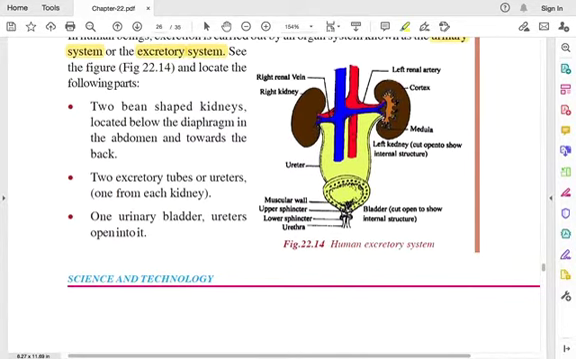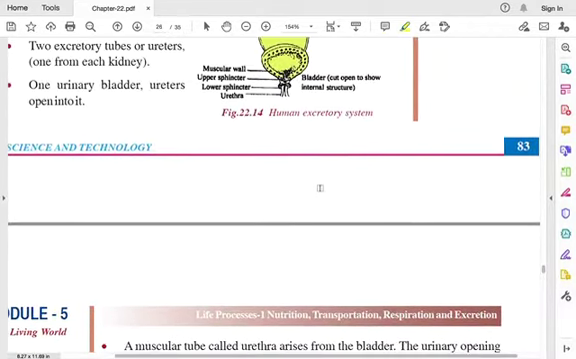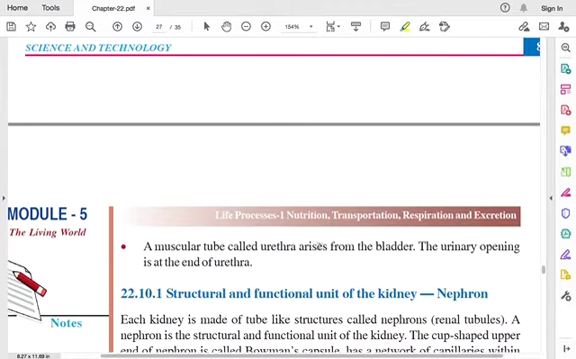You have veins that bring the waste. Okay, so you have the right kidney, the left kidney, and the left renal artery. You have veins, you have the ureter, which I explained here, and this is the urinary bladder to store the urine. Finally, a muscular tube called the urethra arises from the bladder, and there is a urinary opening at the end of the urethra.